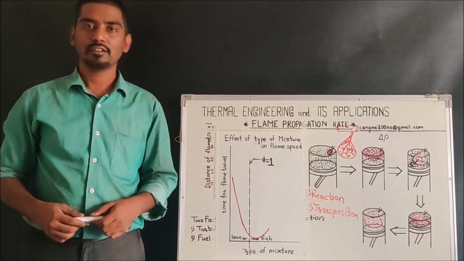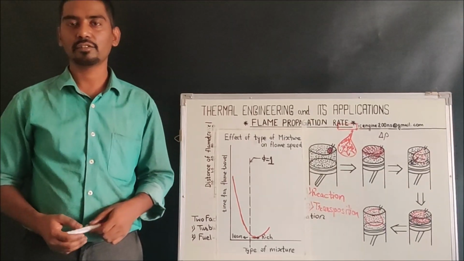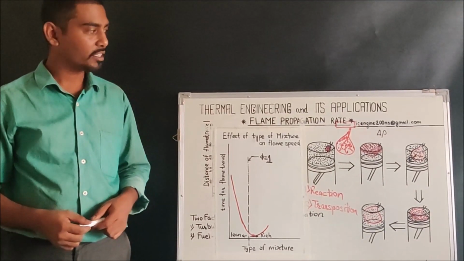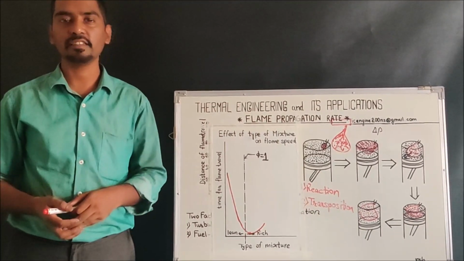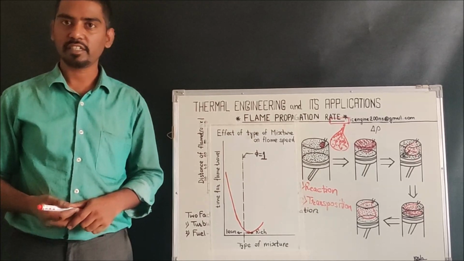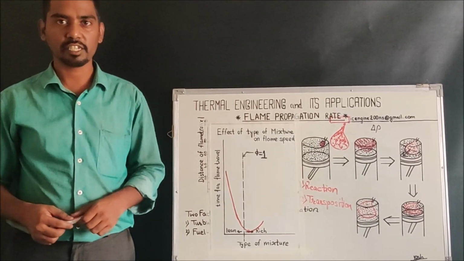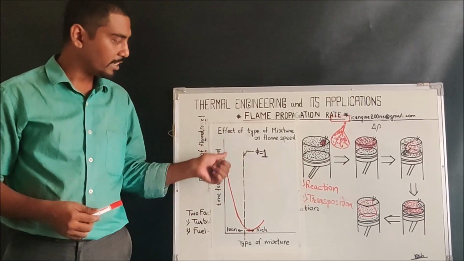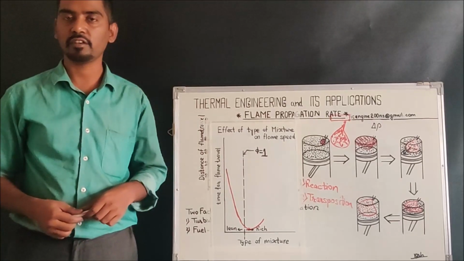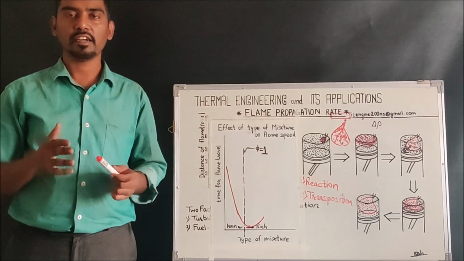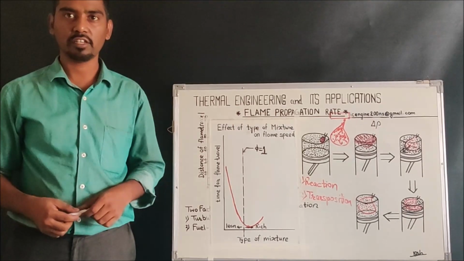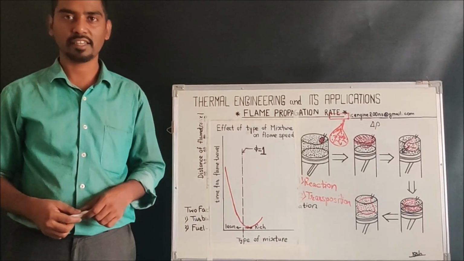And so in this fashion we have not only understood the physical phenomenon of the combustion that is taking place, but how this physical phenomenon is affecting the flame travel propagation in different areas of the combustion chamber, as well as we have studied in detail the effect of type of mixture on the flame speed. So in the next lecture we will be going with the effect of the pre-ignition on the knocking or abnormal combustion in the SI engine.